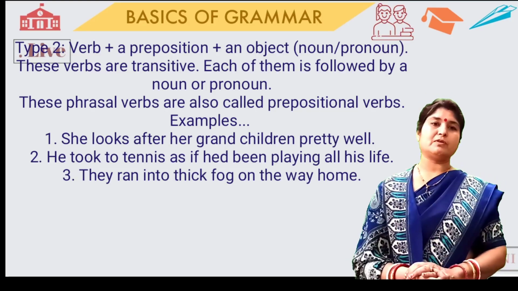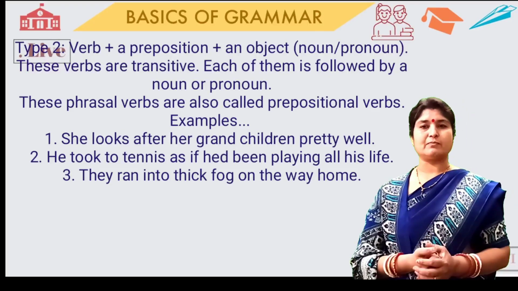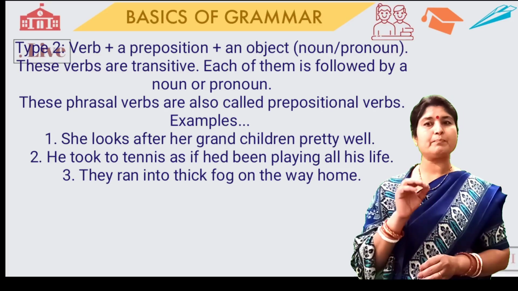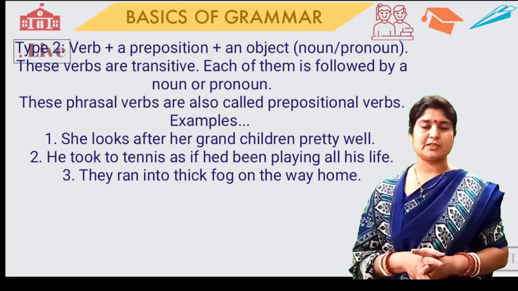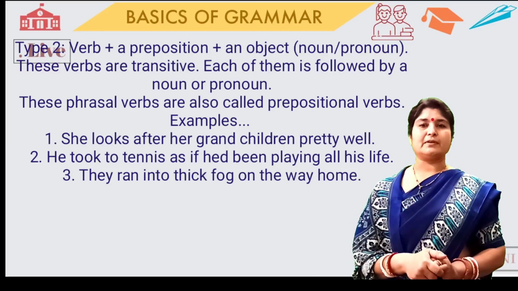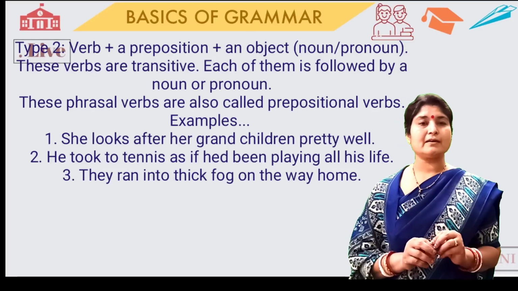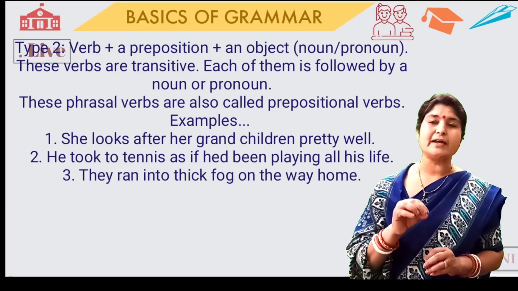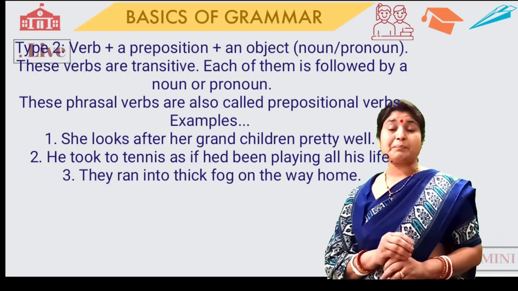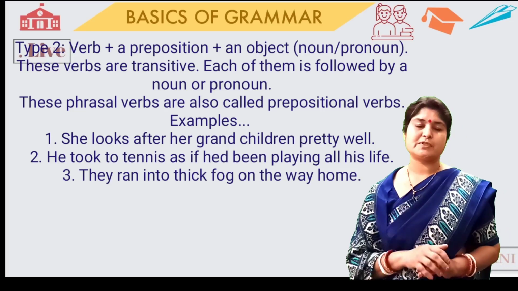The next is the type 2 phrasal verb. So how can we form type 2 phrasal verbs? Type 2 phrasal verbs means verb plus a preposition plus an object. Object means a noun or a pronoun. Always remember, these verbs are transitive because they require a noun or a pronoun. They require an object to complete the sense of the sentence. These phrasal verbs are also called prepositional verbs.